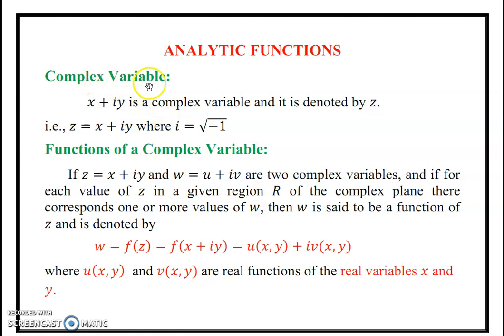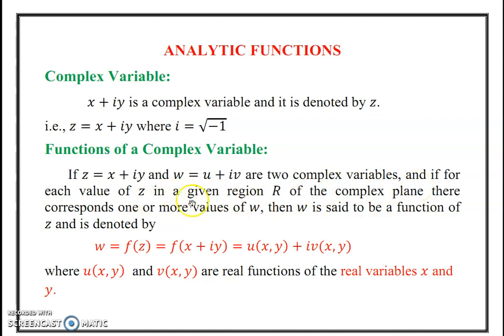Now see the complex variable. You know that the complex variable is represented as z equal to x plus iy, where i equals root of minus 1. Next we see the functions of a complex variable. Here z and w are two complex variables.